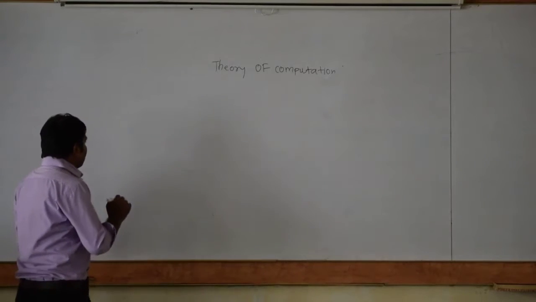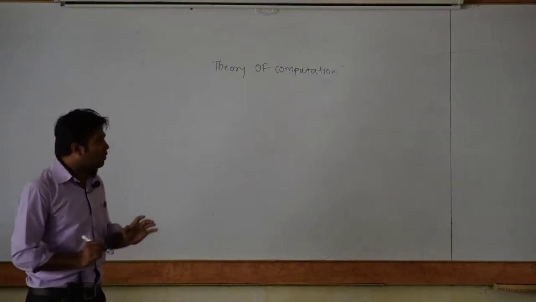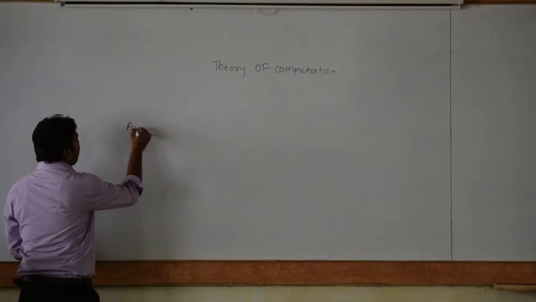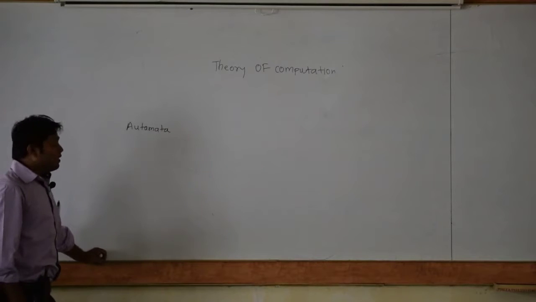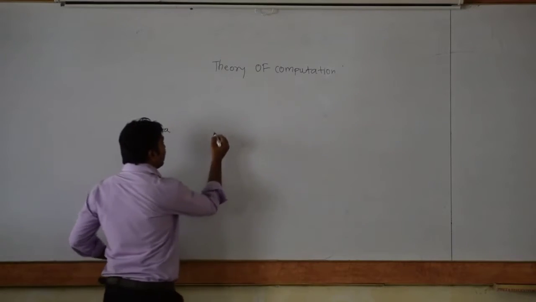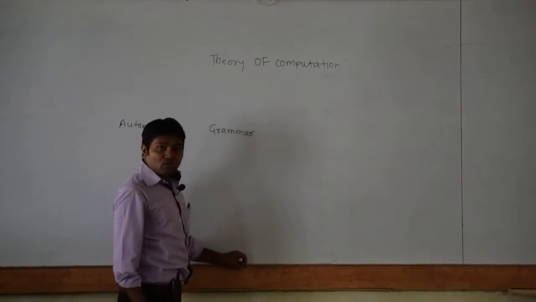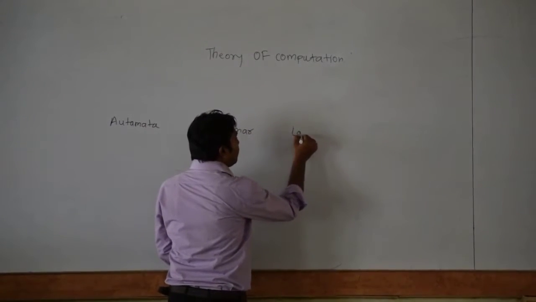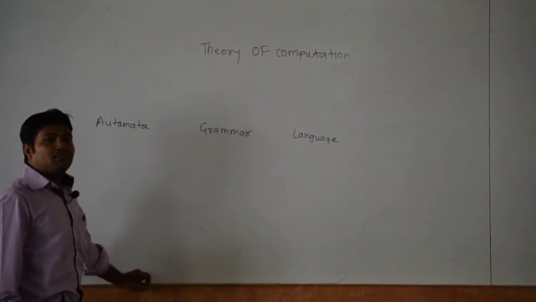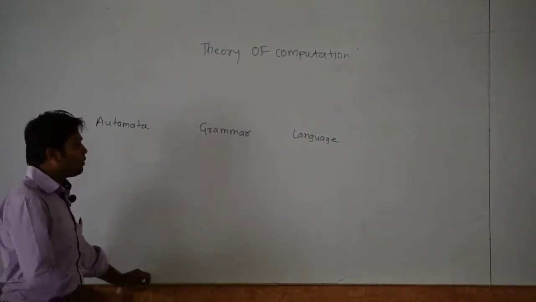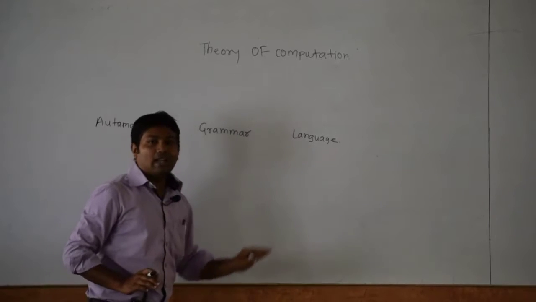So basically in the TOC subject, you are going to study three most important concepts. The first one is the automata, which I will brief you about. The second one is the grammar, which we are also going to study. The next one is the language. These three most important concepts make up the whole TOC, all 6 units. Now first we'll see what an automata is, what a grammar is and what a language is.